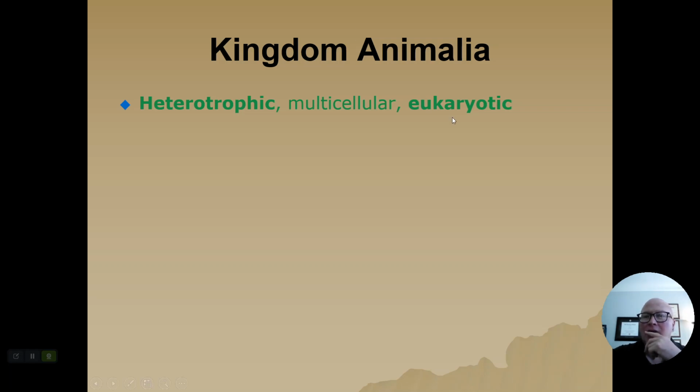Eukaryotic. All animal cells are eukaryotic. That means that every animal cell contains a nucleus that contains all of the genetic material for that particular cell. Now, while all cells in an animal have the same genetics, there are some exceptions to that.